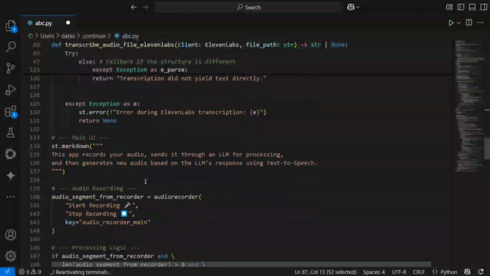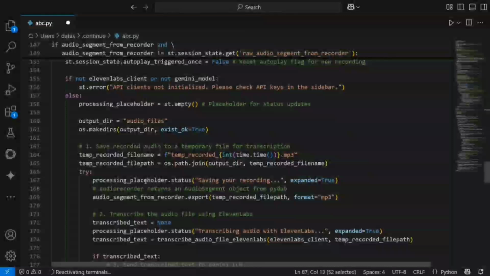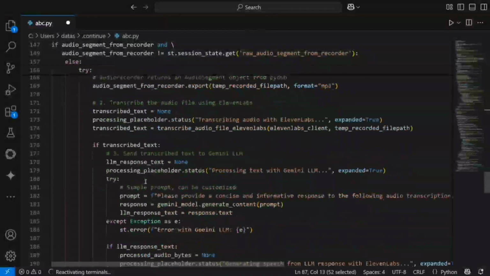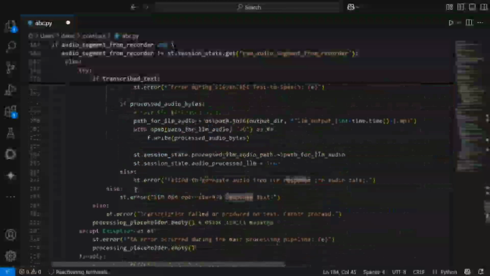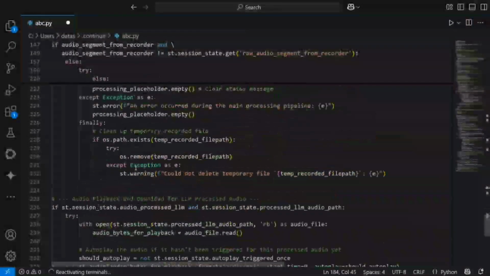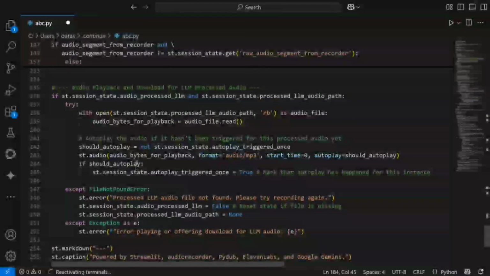not required at all. Now from here, we will be starting off with converting the text that we have got using Gemini. So here you can see the Gemini model's generate content: please provide a concise and informative response to the following audio transcript. And here is the model that is getting used. So the text that we got from Whisper's output, we are feeding it to the Gemini model that I'm using with API. You can use Ollama very easily here. And the final section, again, these are some edge cases that we are handling. We should not be interested. You can skip this part if you're using it for a local system.